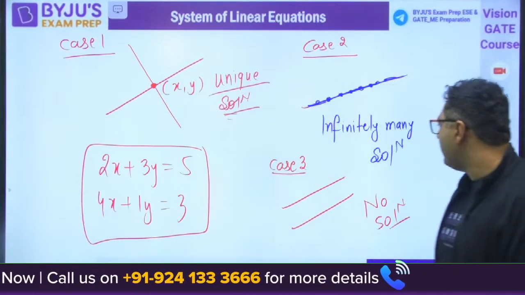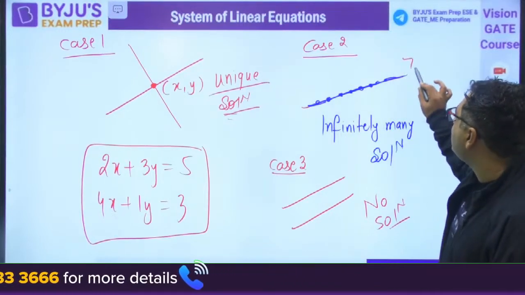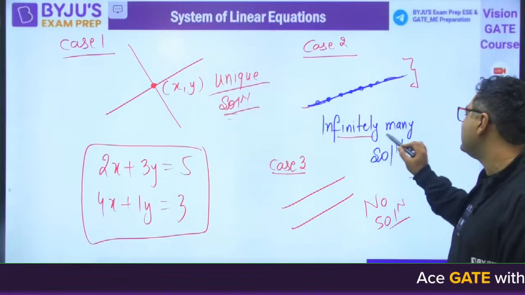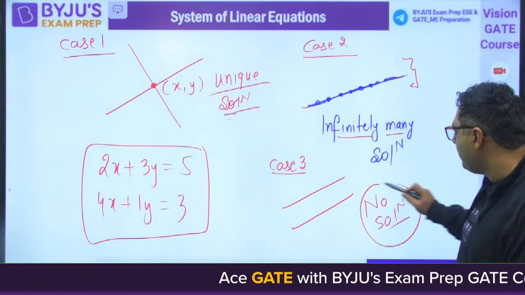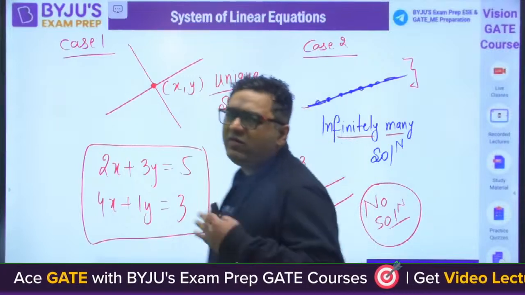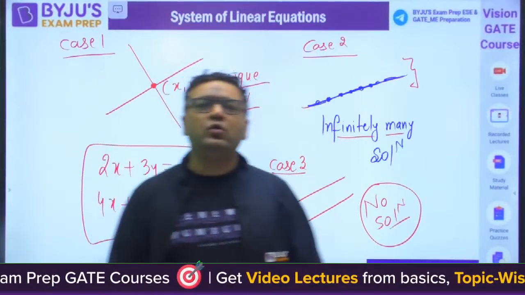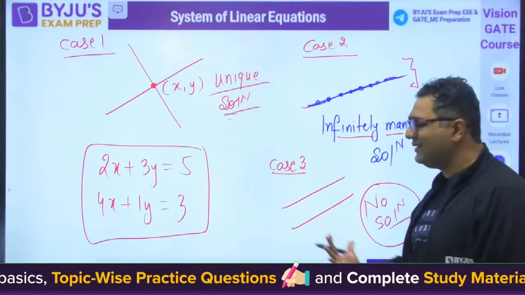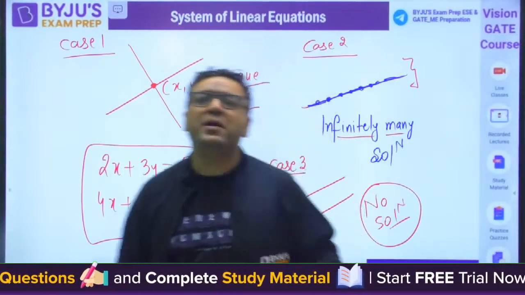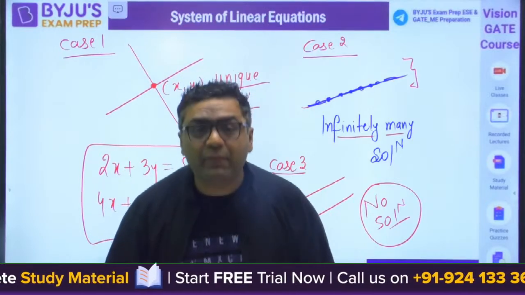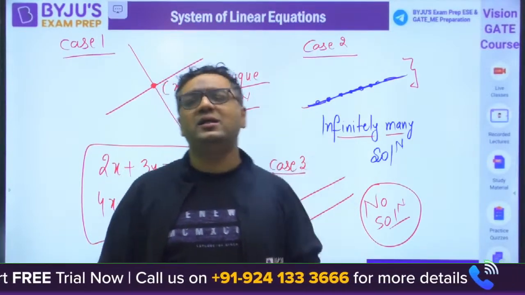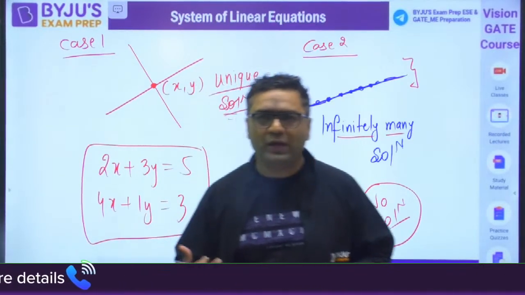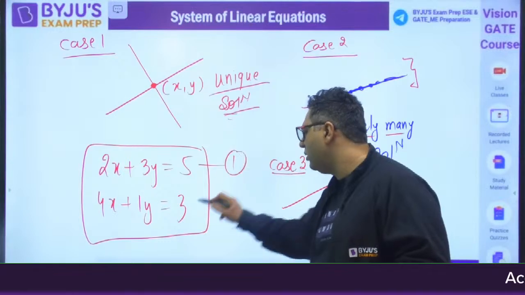So when we are talking about this second solution, when one line and the second line are coinciding with each other, then every point will act like a solution. We call it an infinite solution. And if these are parallel, we will be calling it no solution. This is generally what we were studying in our childhood when we were talking about linear equations normally. Then my dear, the point is, when we can do it like this, why are we going to study this in matrices? Because if the number of variables is increasing, let us say 3, 4, or 5, then it would be very difficult for us to solve like that. These two equations you can solve very easily.